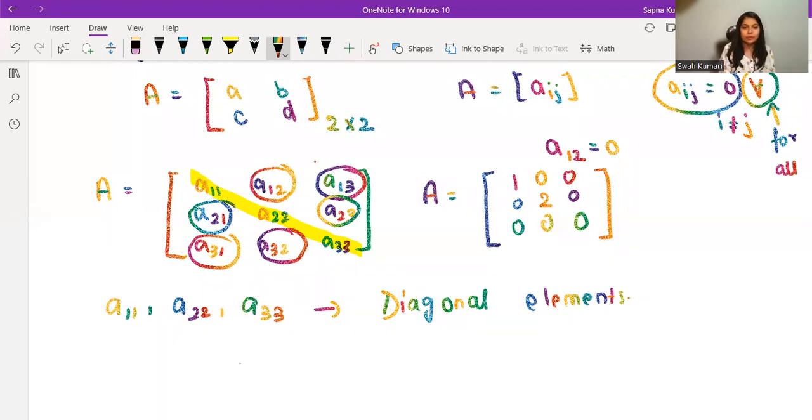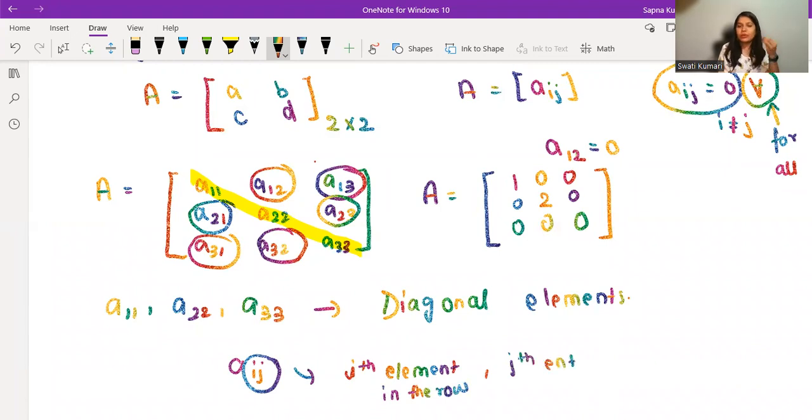I'm writing one more thing here, that here in ij, do not get confused. This i is denoting the ith element in the row, and the j is nothing but the jth element, the jth entry in the column. I'm just writing both, element or entry. So yeah, that is the definition of diagonal elements and a diagonal matrix also.